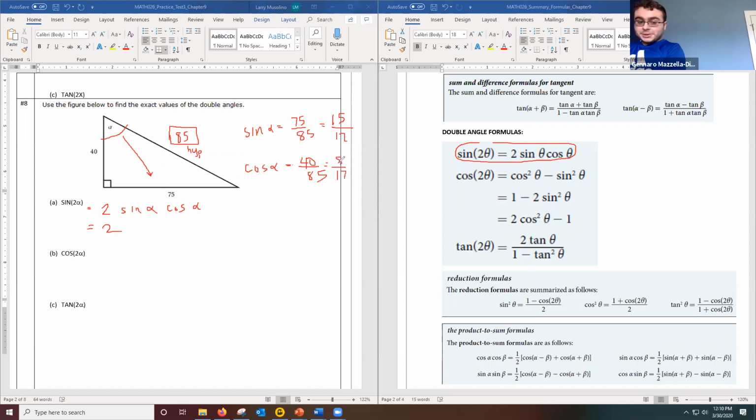And don't forget about the tangent of alpha. Yeah. So let me plug in: sine alpha is 15 over 17, times cosine alpha, 8 over 17.